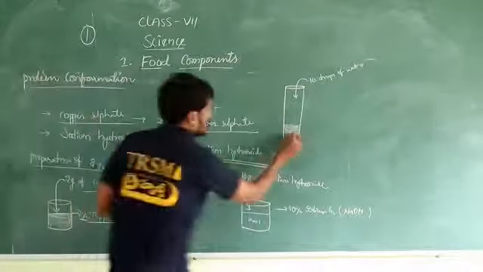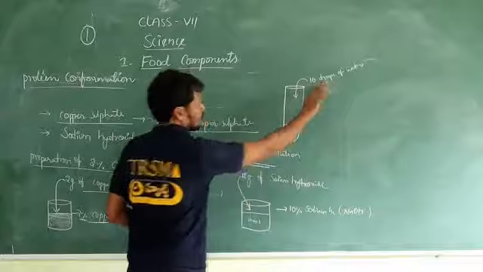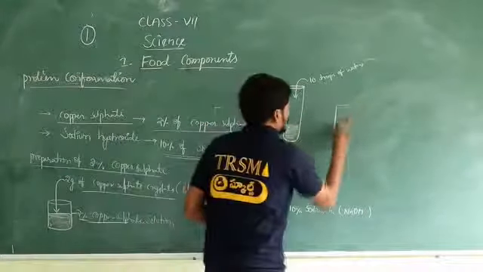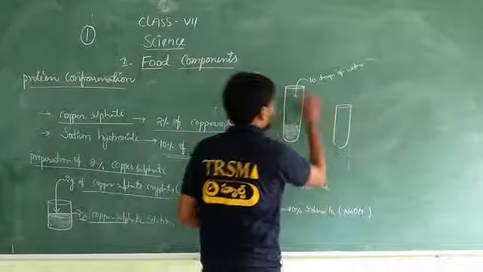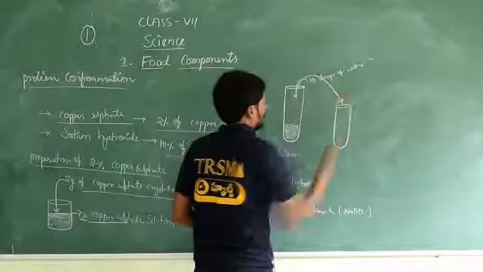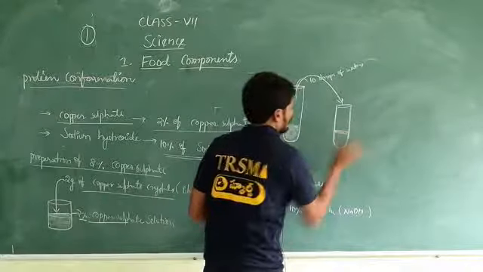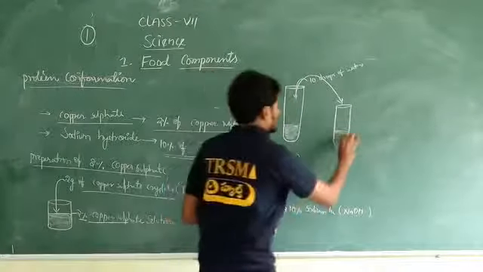Take some amount of the food item containing 10 drops of water into another test tube.